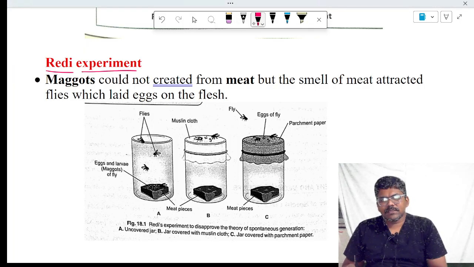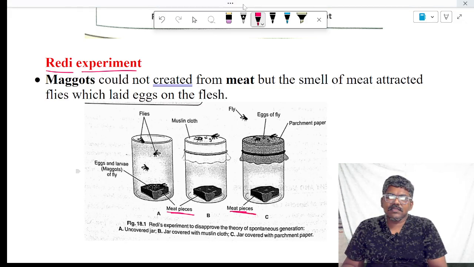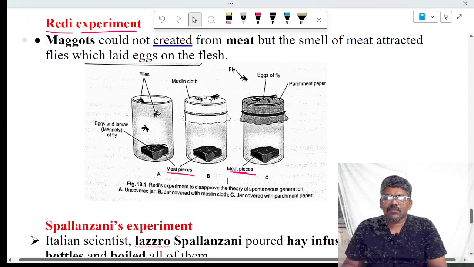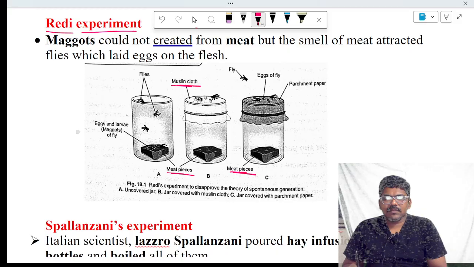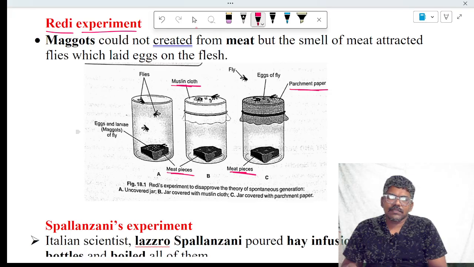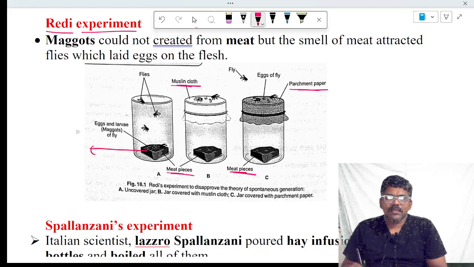There is another scientist, whose name is Redi. He did one experiment. In his experiment, he took three jars, and in all jars he kept pieces of boiled meat. Later he closed two jars, one with muslin cloth and another with parchment paper. After a few days, he observed eggs of maggots, which are a type of insect.